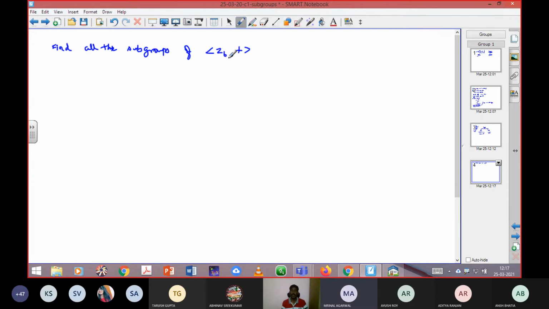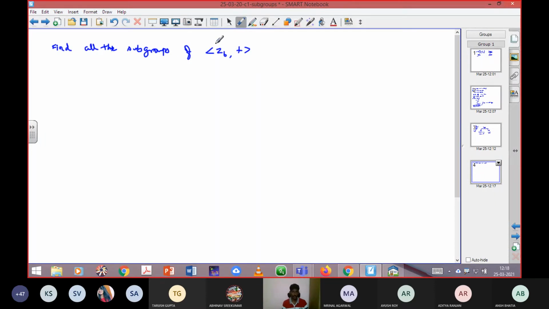There are 6 elements in the group. 1, 2, 3, 6 elements will be there. What is the operation name? Addition modulo 6. Very good. For the sake of confusion, they can give it like this. A plus alone means you need to consider that as addition modulo 6, not as a simple addition.